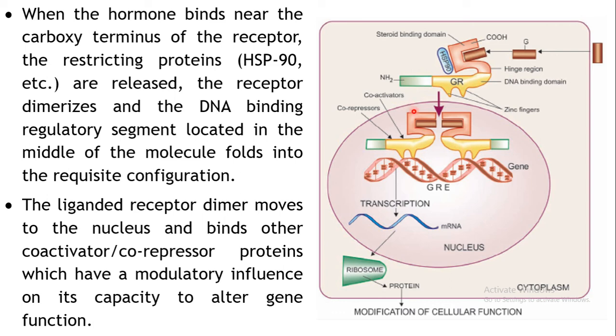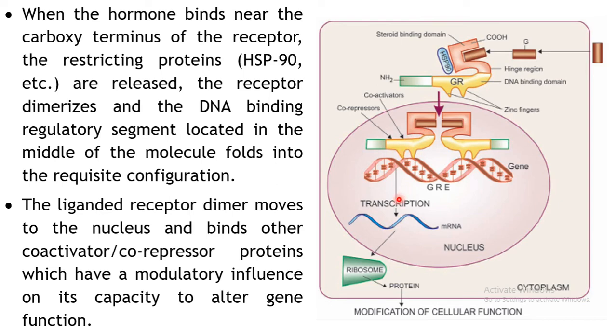Okay, so this ligand bound dimer of your receptor will move towards your nucleus, it will enter the nucleus, and it will bind to one more structure known as either coactivators or co-repressors. Okay. Now what are these coactivators or co-repressors? When a coactivator gets bound to the dimer of your activated receptor, it will result in transcription.